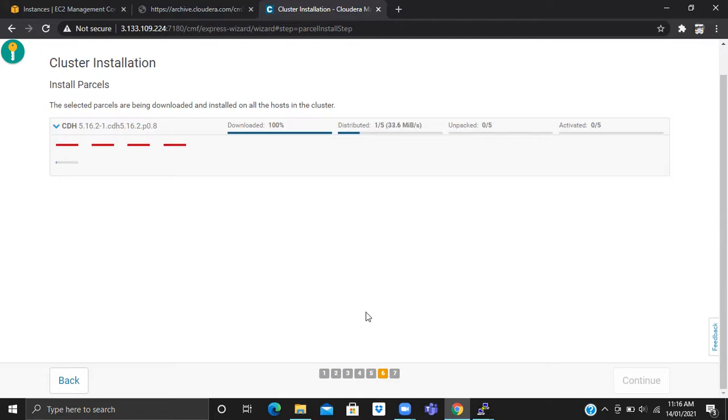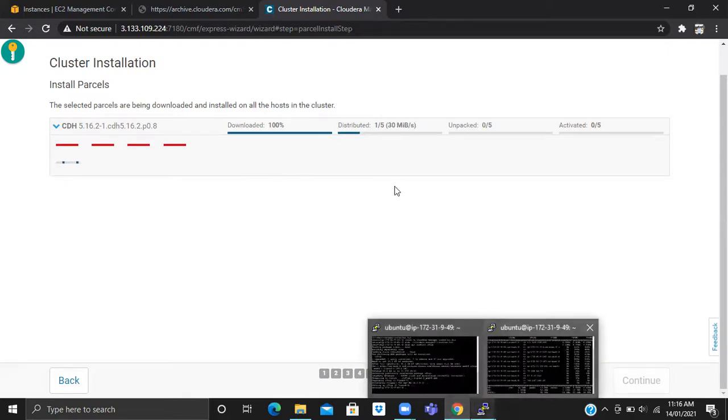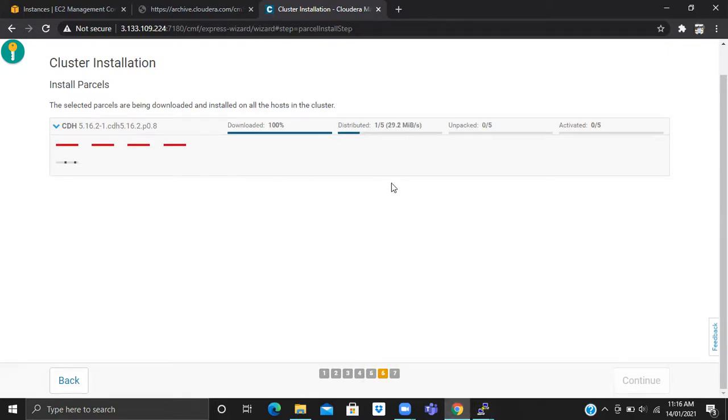It uses parallel DSH, right, for this distribution? Yeah, first it will download it, then it will distribute the whole parcel.